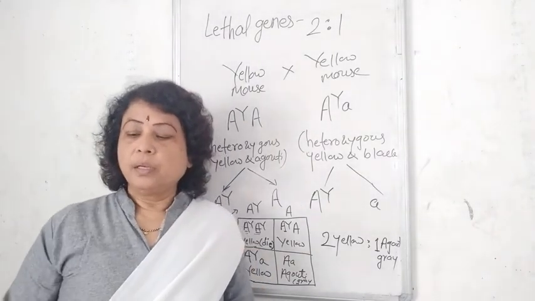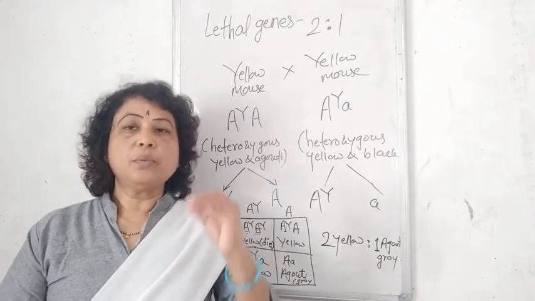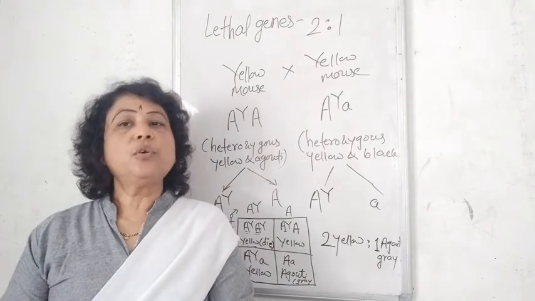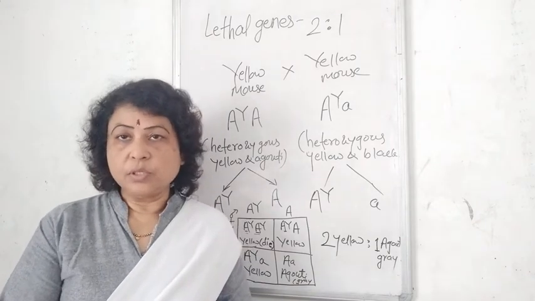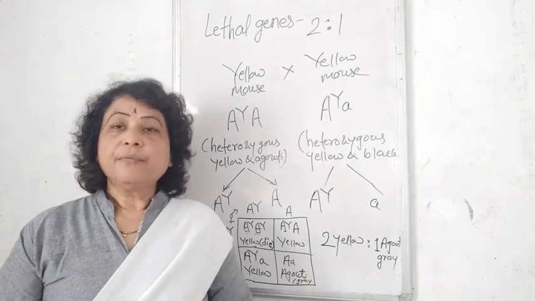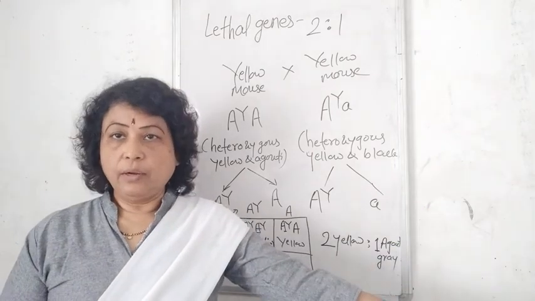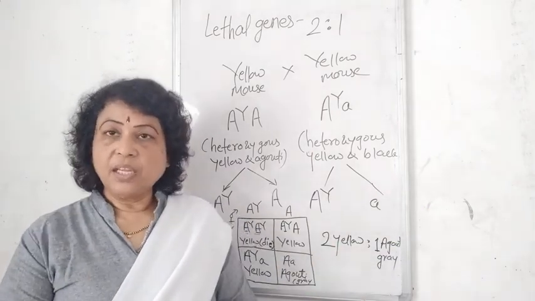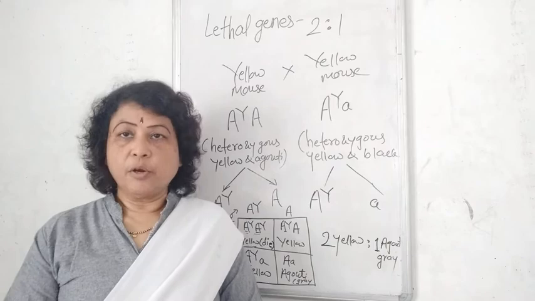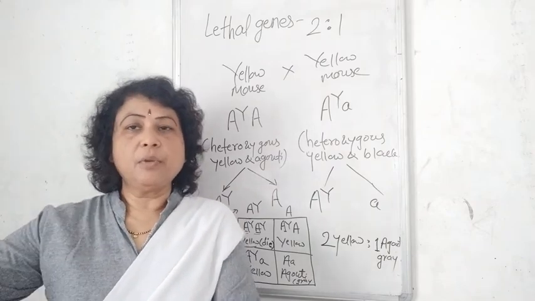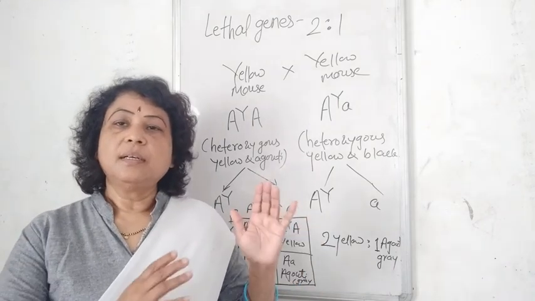So lethal genes are mutant genes which cause the death of the organisms which carry them. When in homozygous dominant condition, they kill the organism at the zygote or pre-embryonic stage. If in recessive condition, they cause death in the embryonic stage, just after development starts.